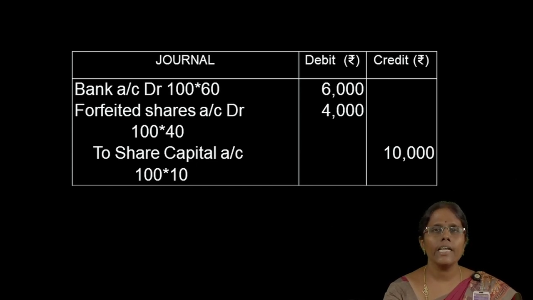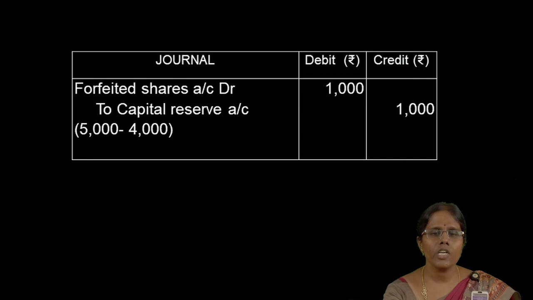And then the next entry is for transfer of share forfeited profit to the capital reserve account. The entry is forfeited shares account debit to capital reserve account. Here, 100 shares are forfeited and those shares are fully reissued to the public. So, the balance in the forfeited shares account should be transferred to the capital reserve account. So, 5,000 minus 4,000, we get 1,000 rupees. This is the profit of the company.